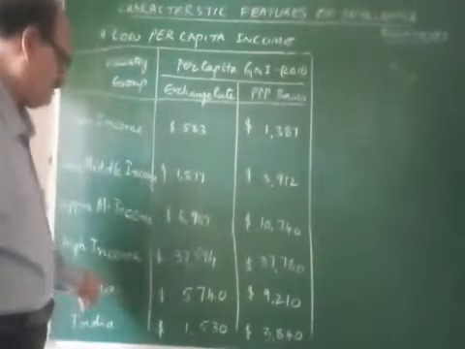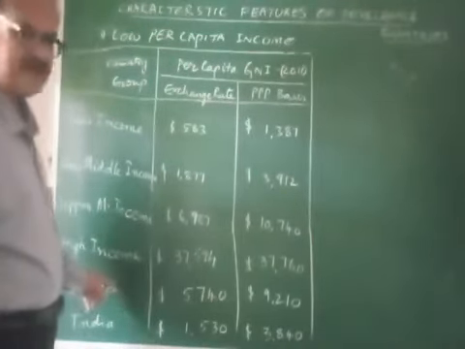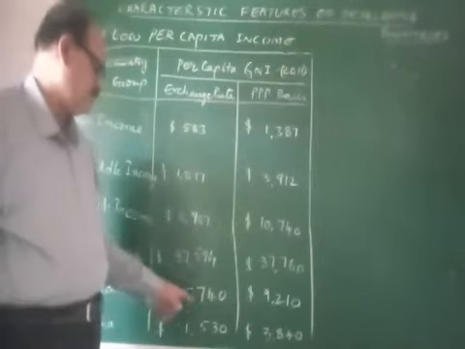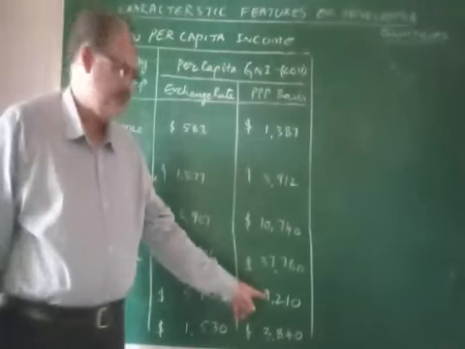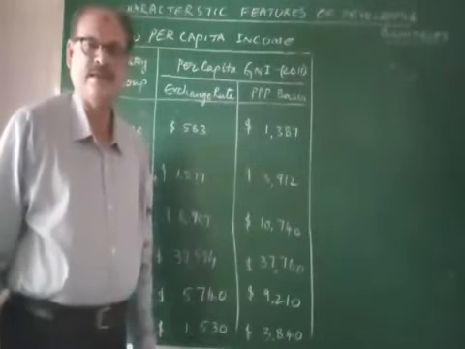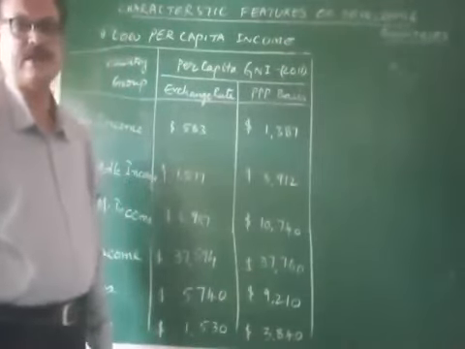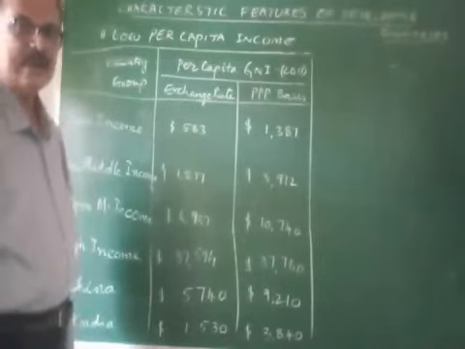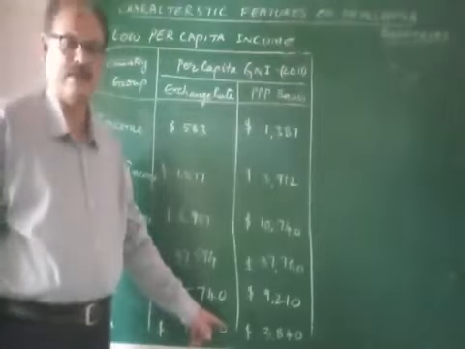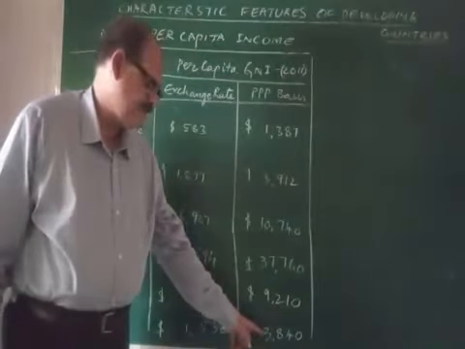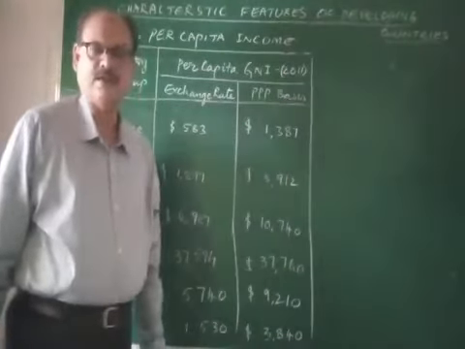Now coming to the per capita income of developing countries like China and India. The per capita income of China on exchange rate basis is $5,740 and on PPP basis is $9,210. And the per capita income of India on exchange rate basis is $1,530 and on PPP basis is $3,840.